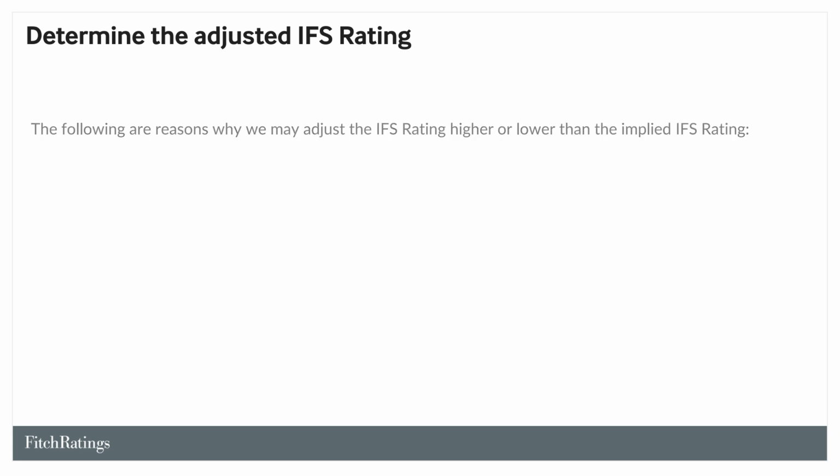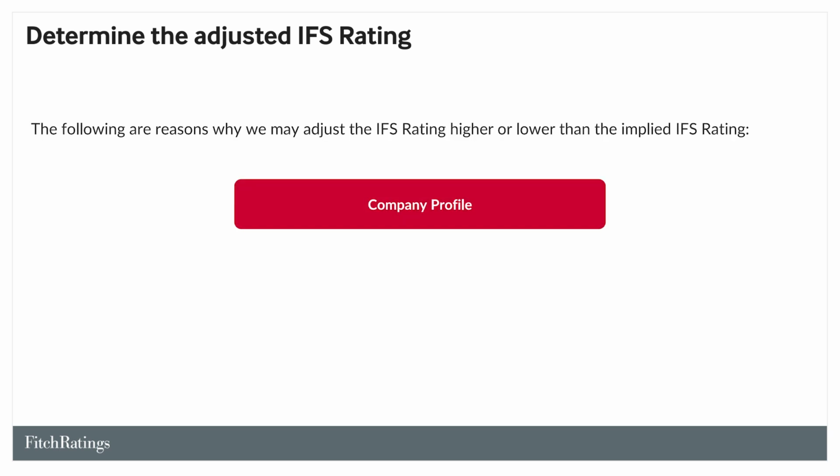Fitch then considers whether the implied IFS rating should be adjusted to arrive at the adjusted IFS rating. There are three possible reasons. First, the company profile KRD may have a stronger impact on the IFS than the weighting would suggest. This is appropriate in cases where we believe that this KRD over the long term will have a positive or negative impact on an insurer's financial metrics beyond that currently captured in the financial KRD scores.